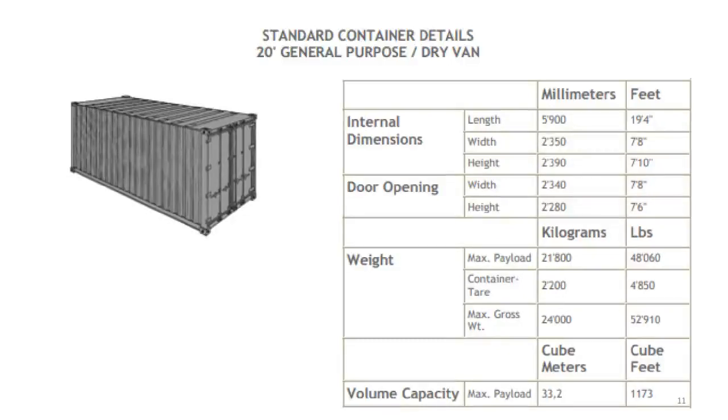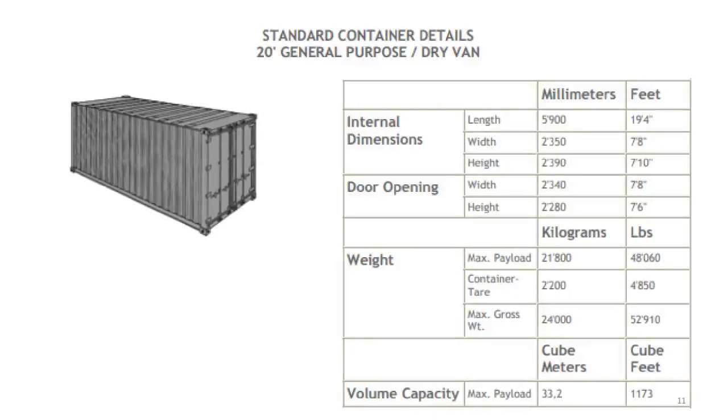The length of the container is 20 foot. And we say dry van because it is closed from all sides and has a door only at one side. So once this door is locked, and it is put on any vessel, while the vessel is moving from point A to point B, if it rains, the water cannot go inside this container. Therefore, we call it dry van.